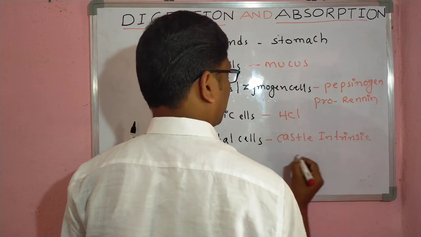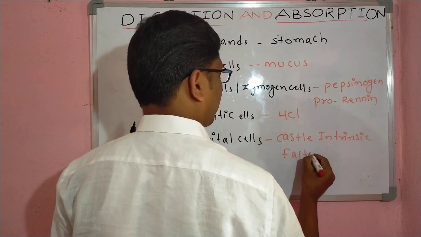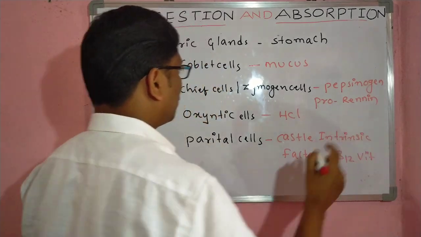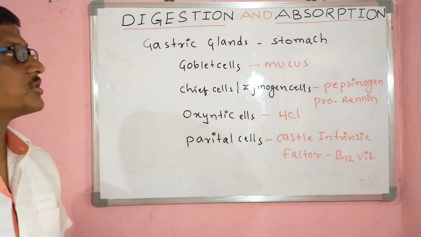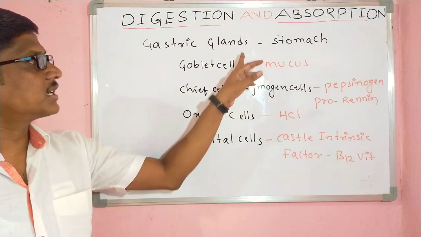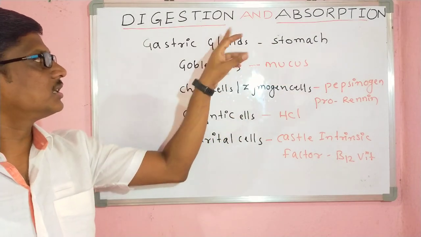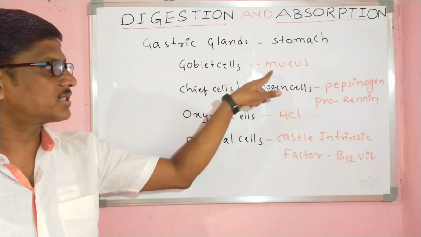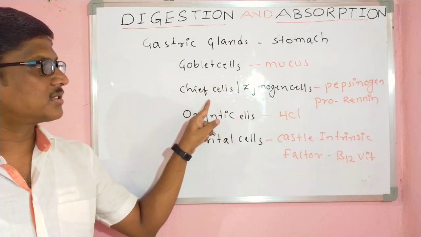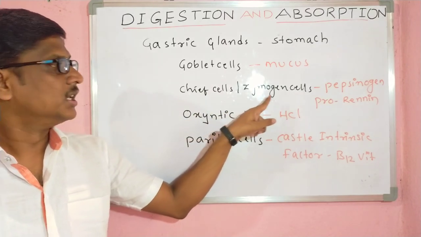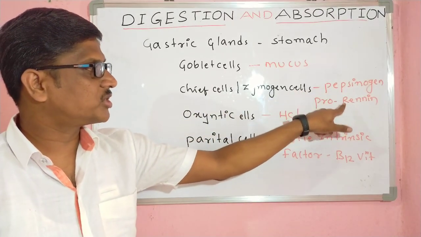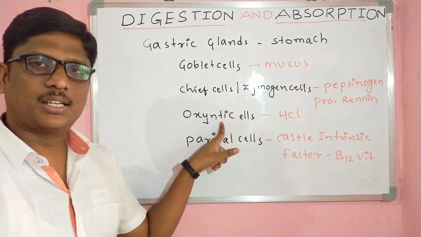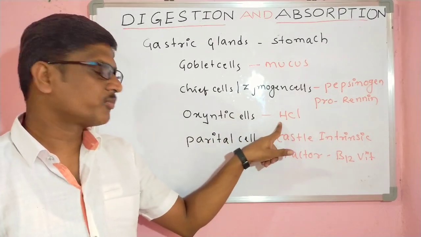Castle's intrinsic factor helps in the absorption of vitamin B12. See, these are the 4 types of glands present inside the stomach. These are called the gastric glands. First one, goblet cells. These goblet cells secrete mucus. Chief cells are also called zymogen cells. These zymogen cells secrete pepsinogen and prorenin. Next, oxyntic cells. These oxyntic cells secrete HCl.